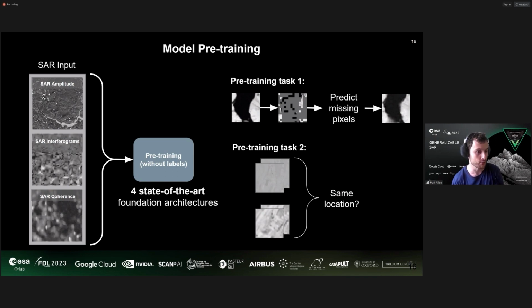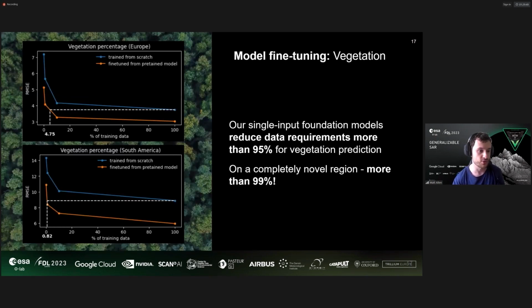So let's start with one of the easier tasks, which is vegetation prediction. All we're doing here for vegetation prediction is we take a tile of SAR data and we ask the model downstream, after it's been pre-trained, to then predict what percentage of this tile is covered by vegetation. If I could direct your eyes over to the left, the only number you really need to pay attention to in these plots is the one in bold font just below the x-axis.